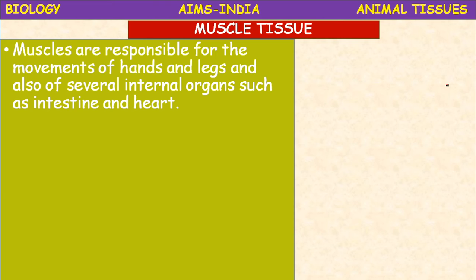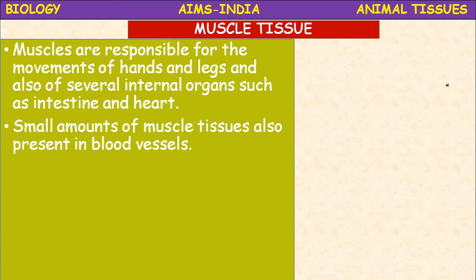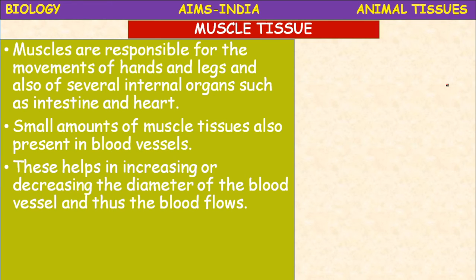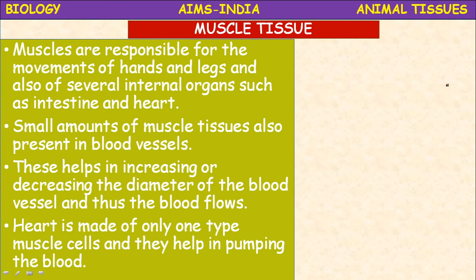Okay. Muscles are responsible for the movements of hands and legs, and also of several internal organs such as the intestine and heart. Small amounts of muscle tissue are also present in the blood vessels. These help in increasing or decreasing the diameter of the blood vessel, and thus the blood flows. The heart is made of only one type of muscle cells, and they help in pumping the blood.